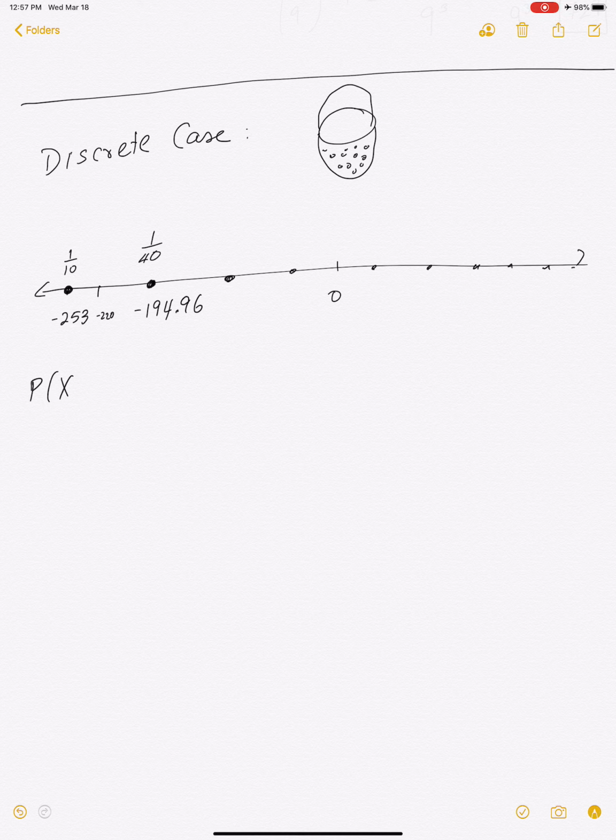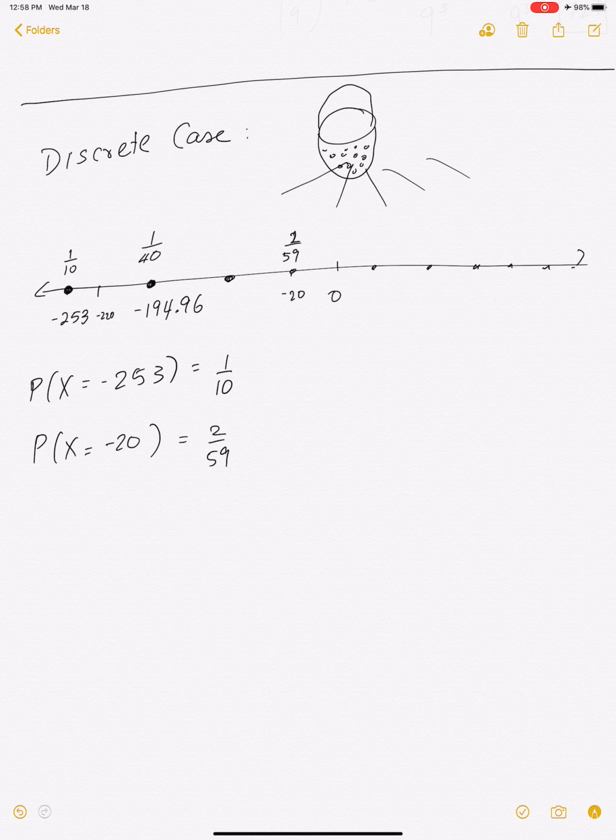The probability that the random variable equals minus 253 is the weight of the gold pellet over there, and that is 1/10. The probability that the random variable equals whatever, for example, let's say this is minus 20, and let's say there's a gold pellet whose weight is 2 over 59. So the probability that x equals negative 20 is 2 over 59. Of course, all the weights of all the pellets from the basket are distributed in the different places. They add up to 1. So you can think of this in the discrete case as the probability mass function.